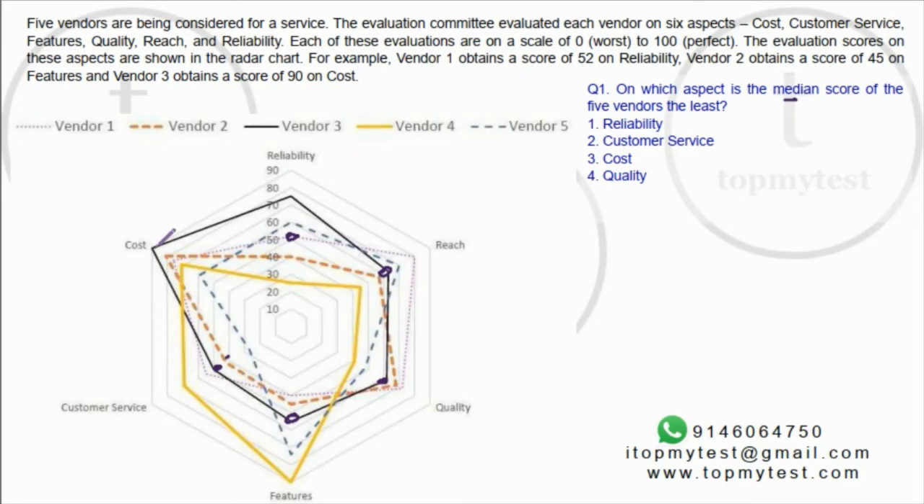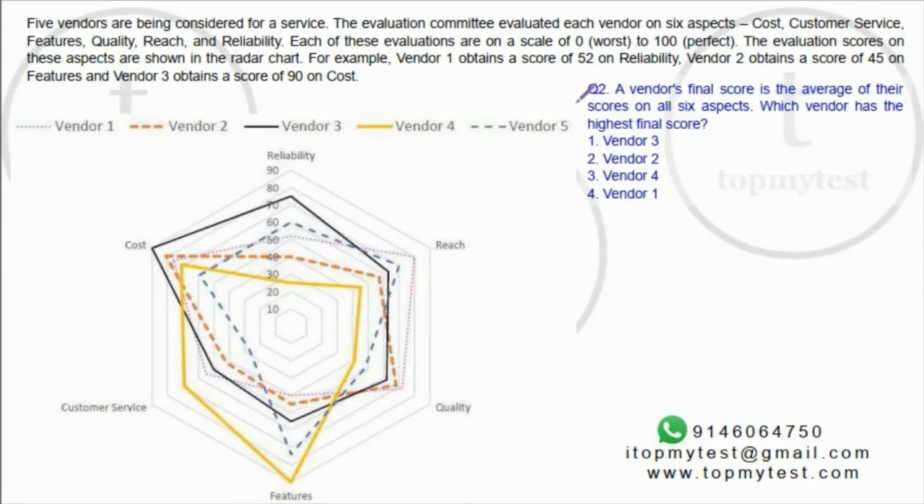There is a dotted line here. 1, 2. This will be the middle value here. Right? So where does the lowest middle value come? It looks like either customer service or this. This is 10, 20, 30, 40, 50. It's almost exactly equal to 50. Right? So customer service is the lower value.